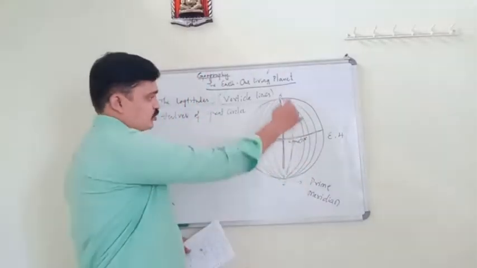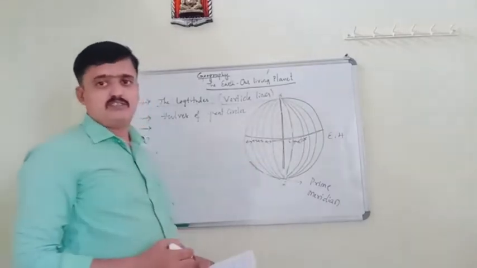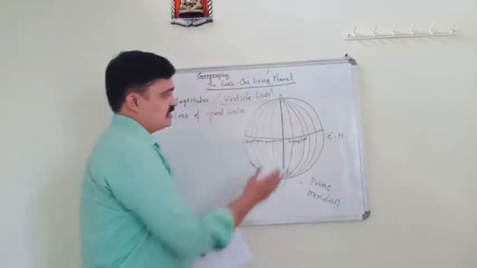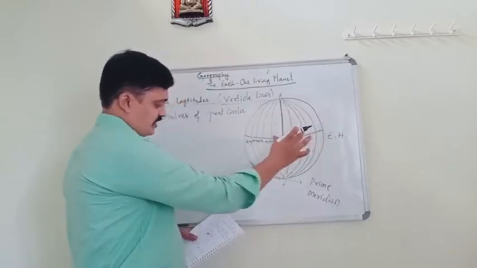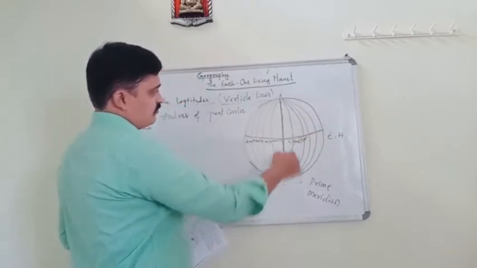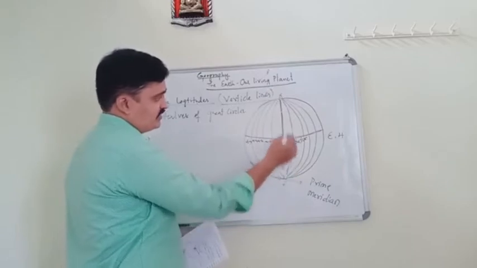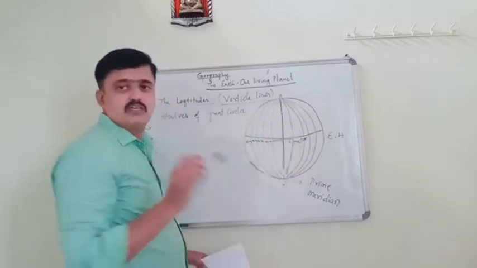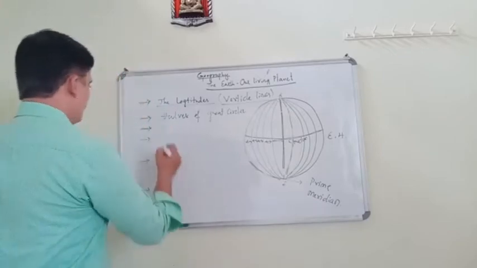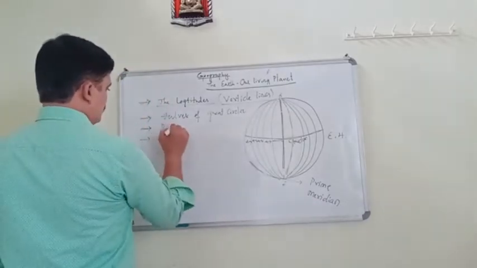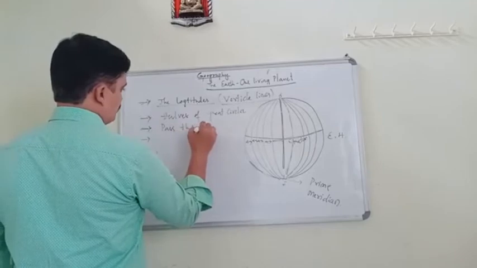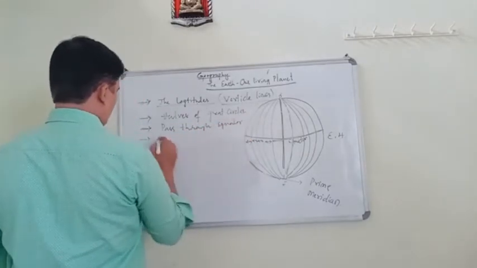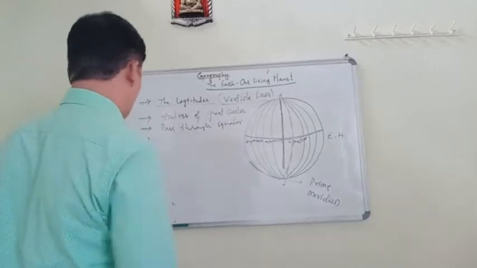These are shown as a series of semicircles, and these run from pole to pole and pass through the equator.